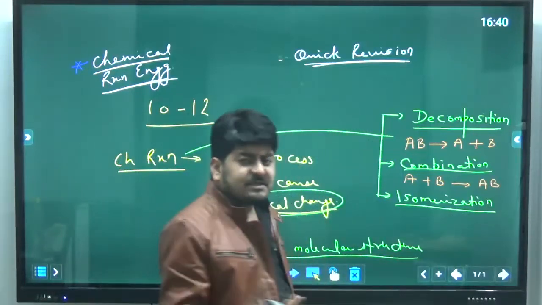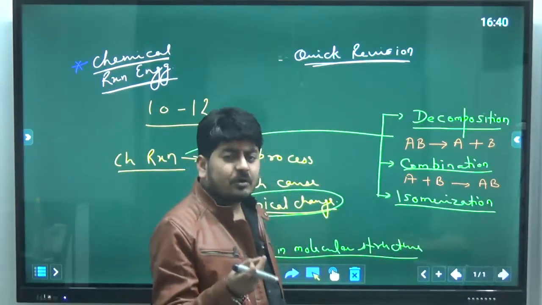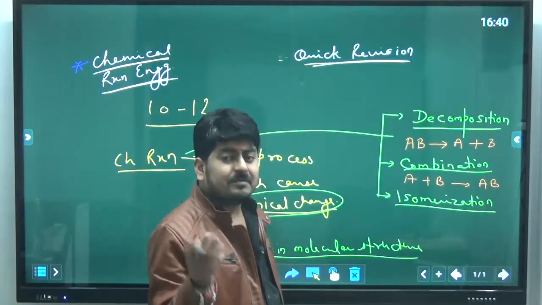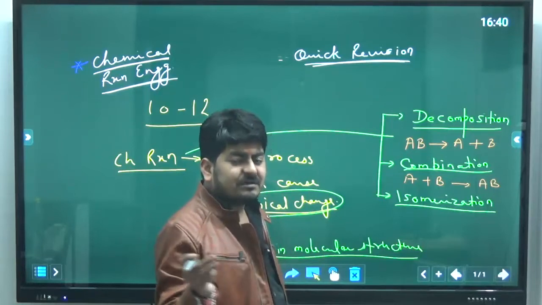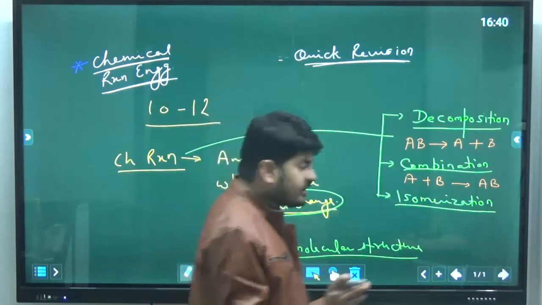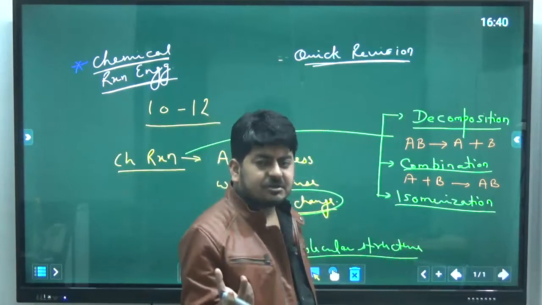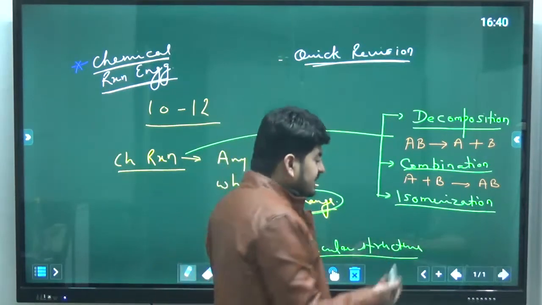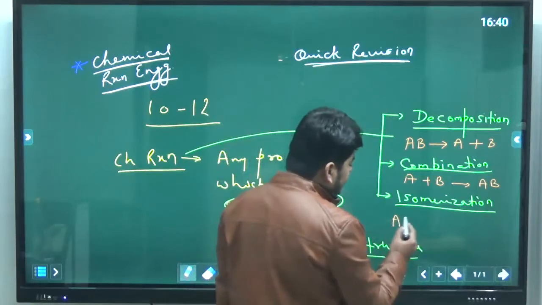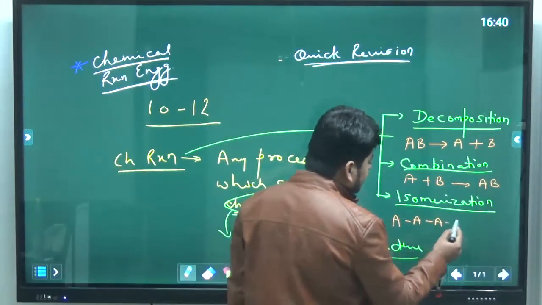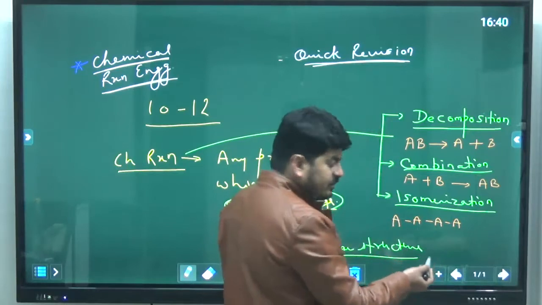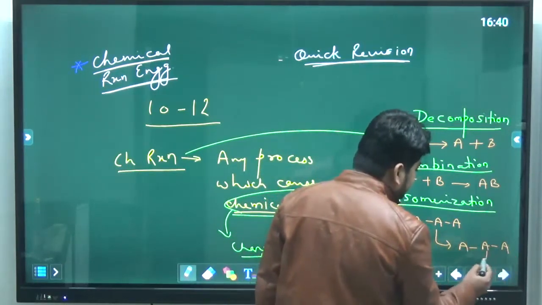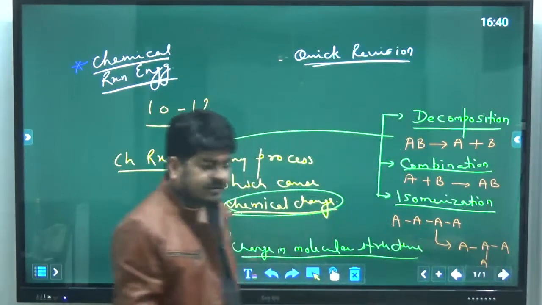Isomerization. Isomerizations are those reactions where the molecular structure is changing, but there is no decomposition nor any combination. When the molecular structure of the component changes without being decomposed or combined, that is called isomerization. For example, AAAA, these four A molecules change into AAA with the A arranged differently.